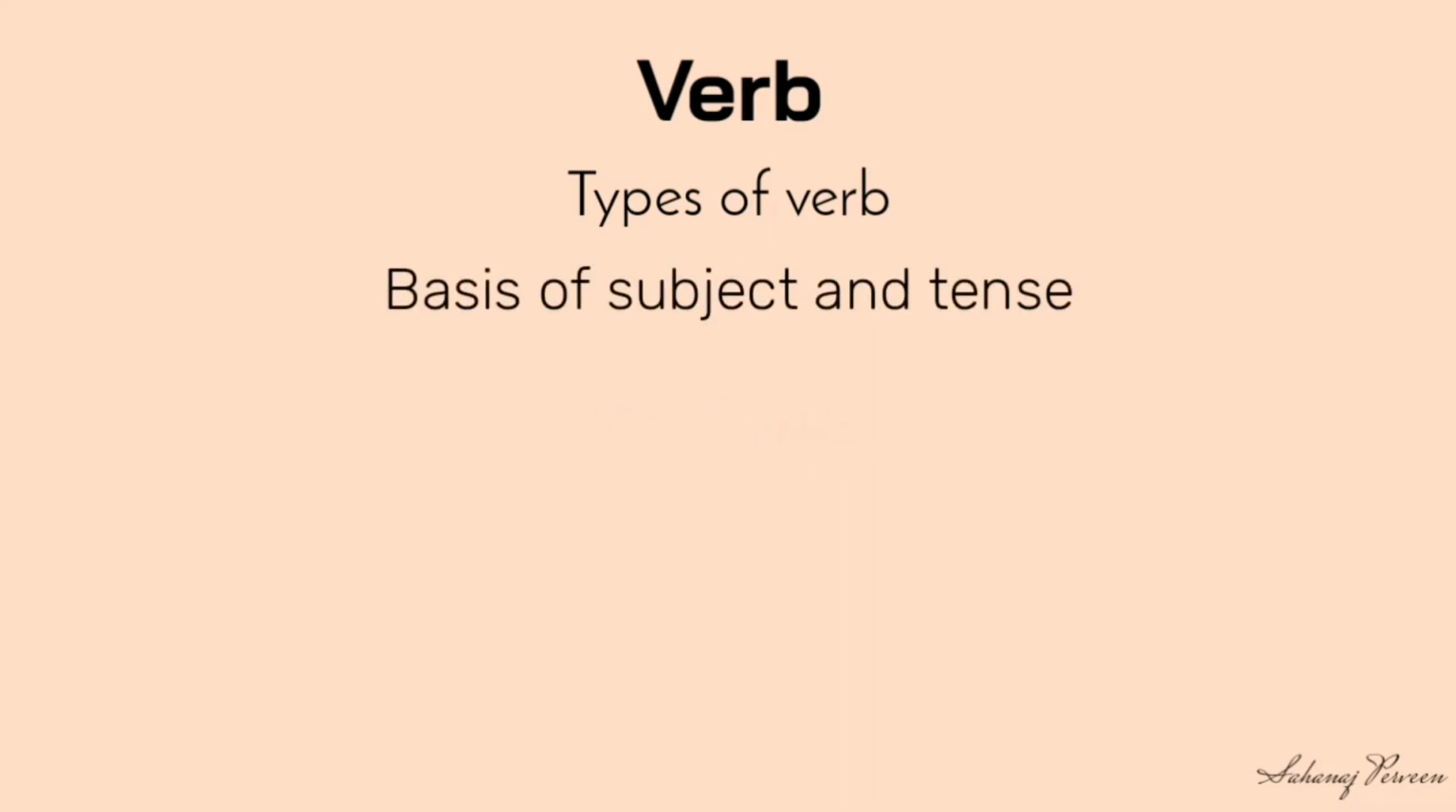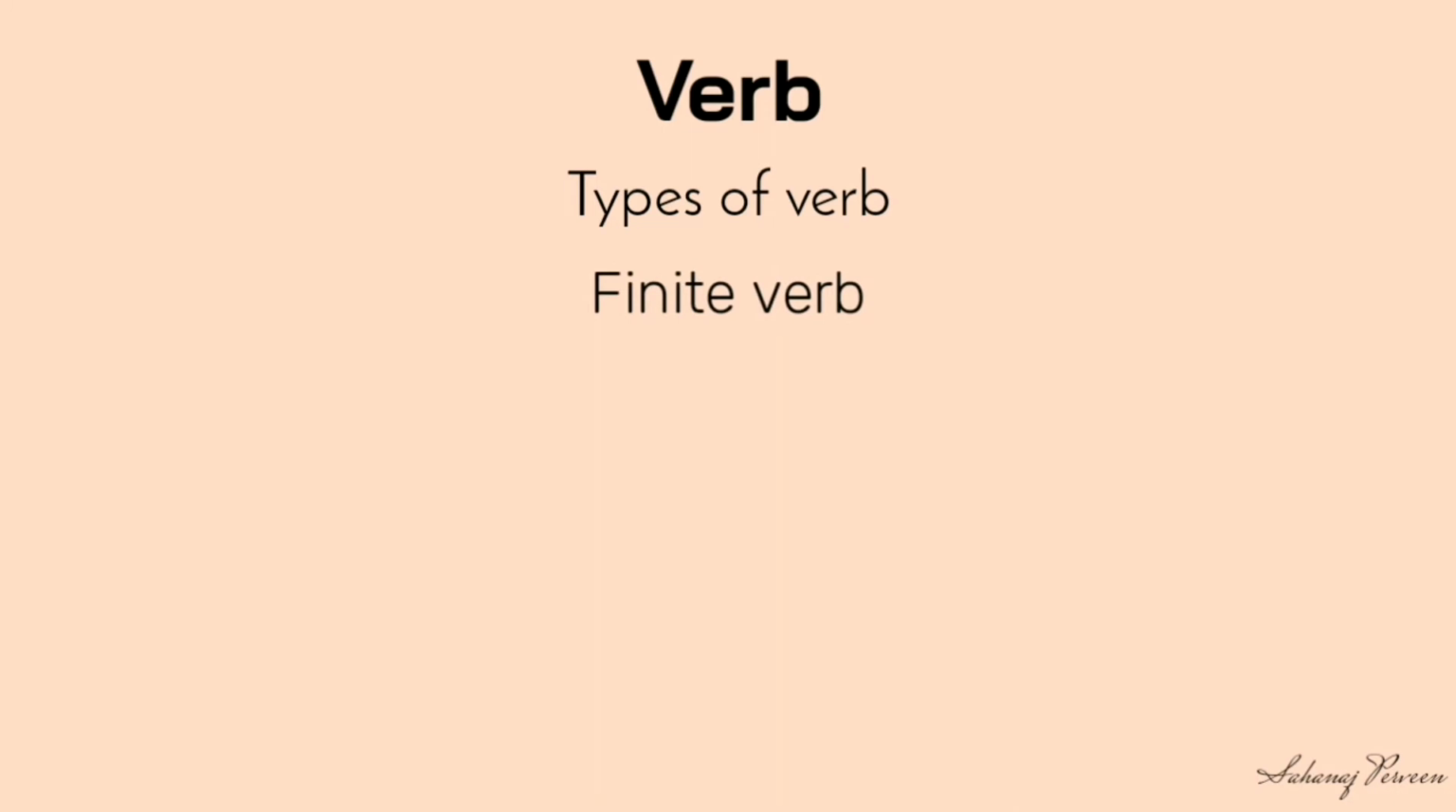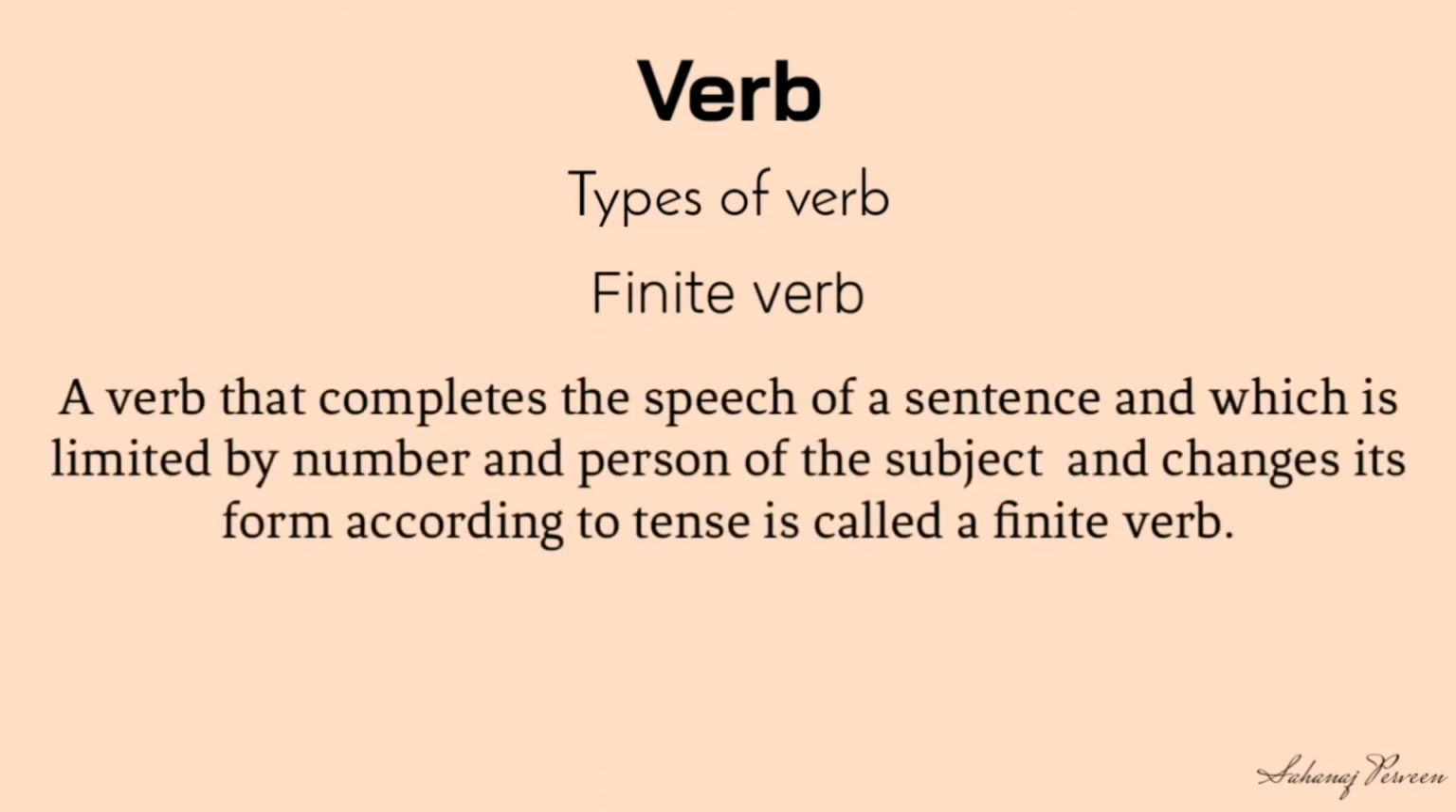On the basis of subject and tense, verbs are two types: finite verb and non-finite verb. Finite verb: a verb that completes the sense of a sentence, which is limited by the number and person of the subject and changes its form according to the tense, is called a finite verb.